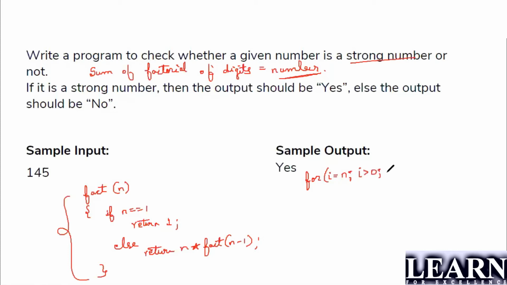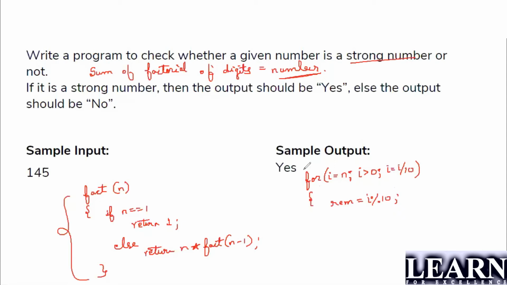And what is the update here? You have to take I equals to I divided by 10. Yes, very good. Why do we take I divided by 10? Because first we'll be taking out the remainder. What is the remainder here? I modulus 10 will be the remainder.